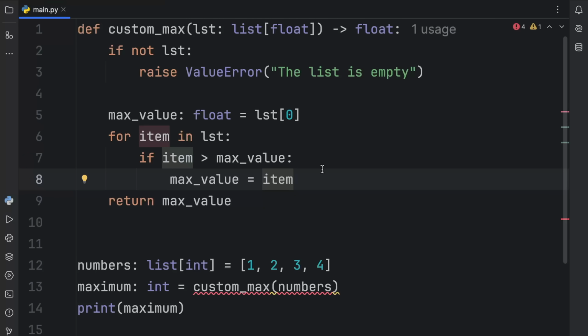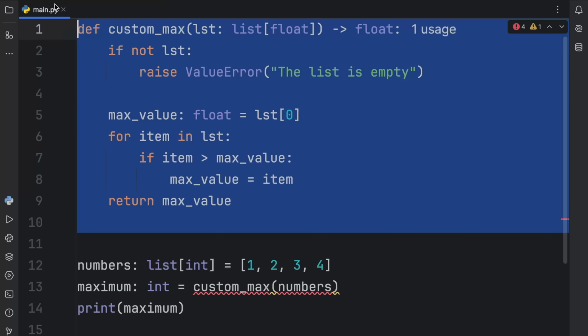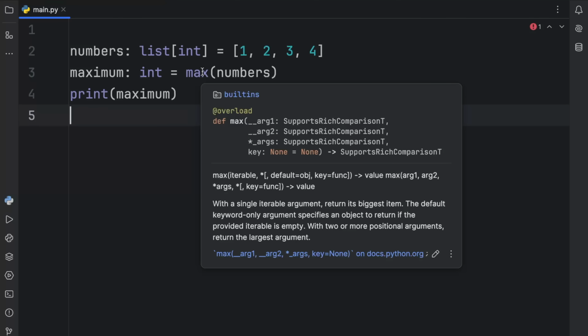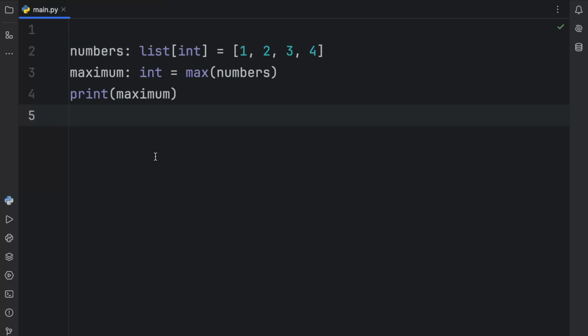That's why you should always use the built-in functions before trying to recreate your own, unless you absolutely need your own custom logic. Because I mean, first of all, we wasted 9 lines of code for this, and right here we can just pass in max, and we don't even get any errors from our static type checker because max already handles the generic types. If we were to hover over that, you'll notice that it has some interesting documentation with some generic types. Also, I didn't even recreate the key functionality in our custom function.